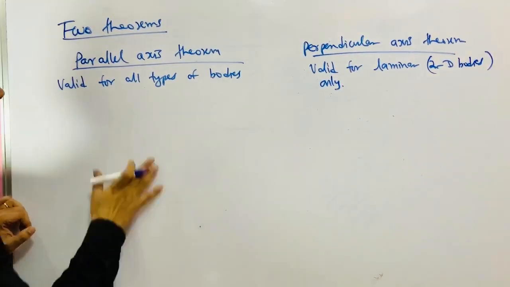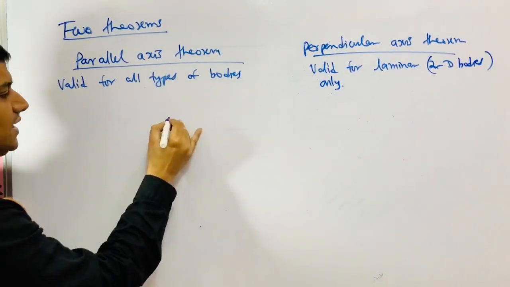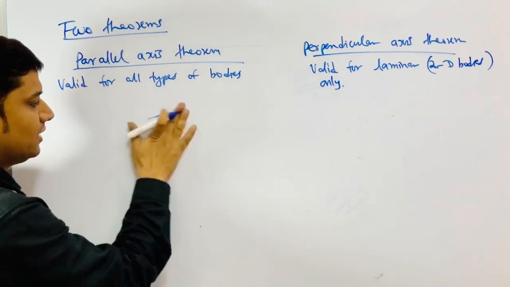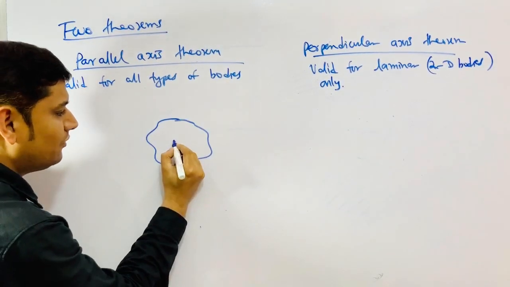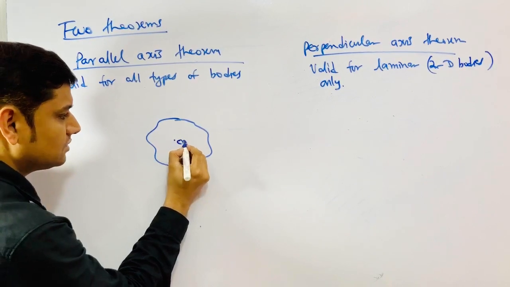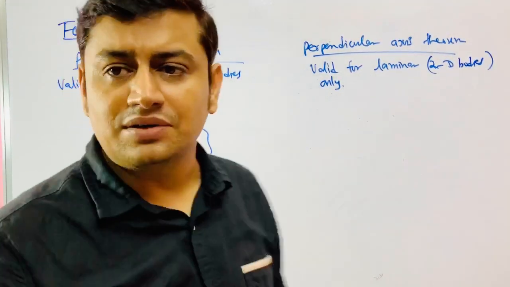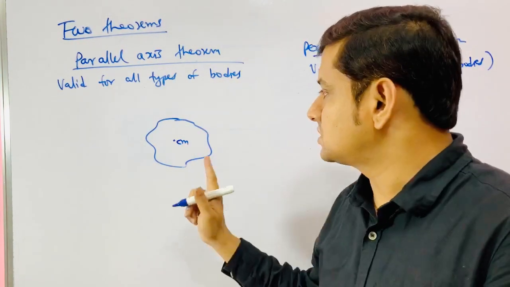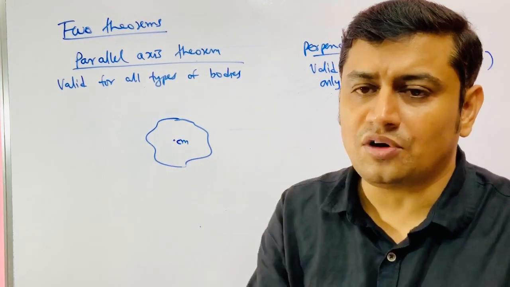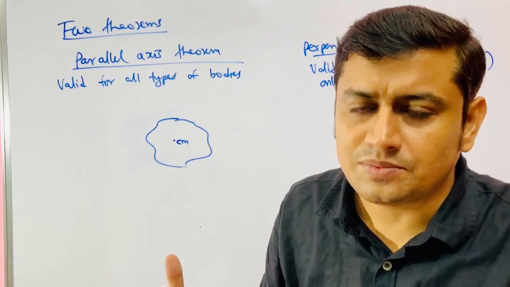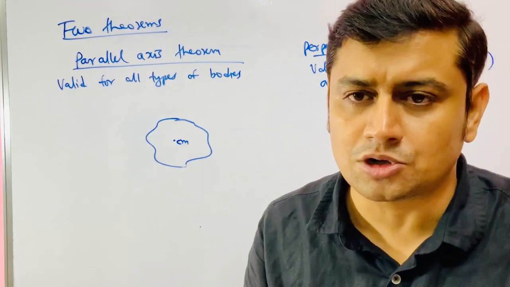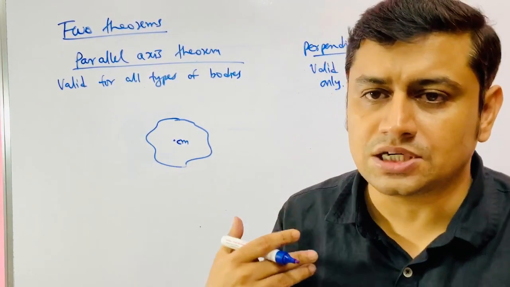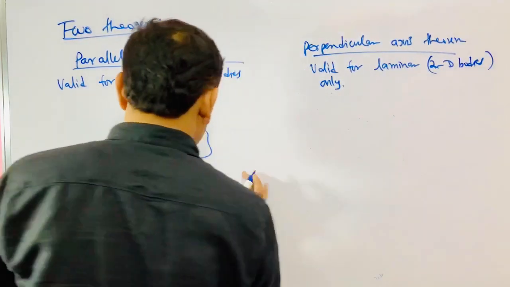In this case, it is said that if this is any type of body, and you know where its center of mass is. After the class, I will share the notes and a formula for center of mass. You will require center of mass, because our next topic in the next class will be toppling. So in toppling, I require center of mass. Okay, so this is center of mass.